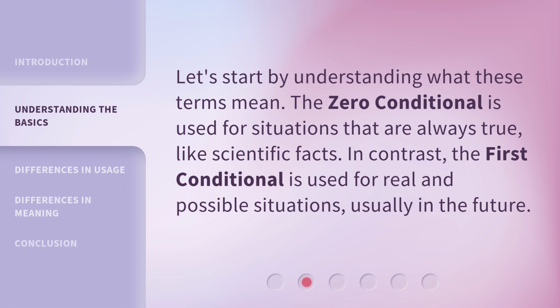Let's start by understanding what these terms mean. The zero conditional is used for situations that are always true, like scientific facts. In contrast, the first conditional is used for real and possible situations, usually in the future.